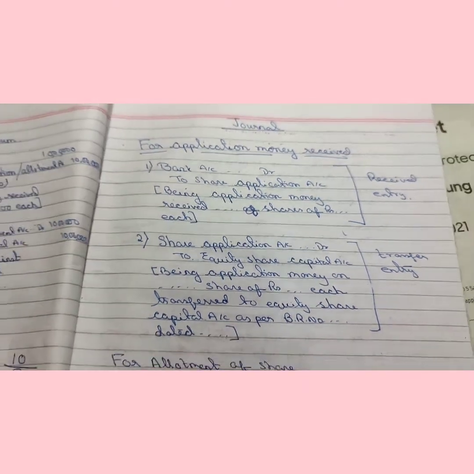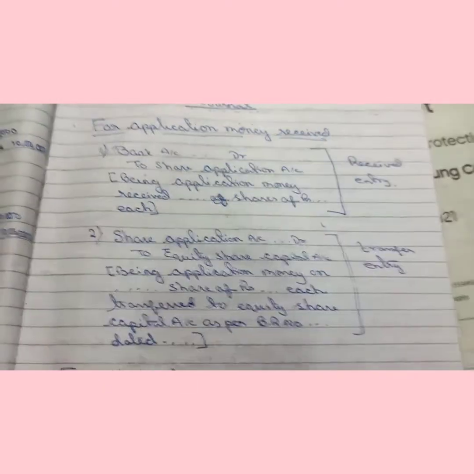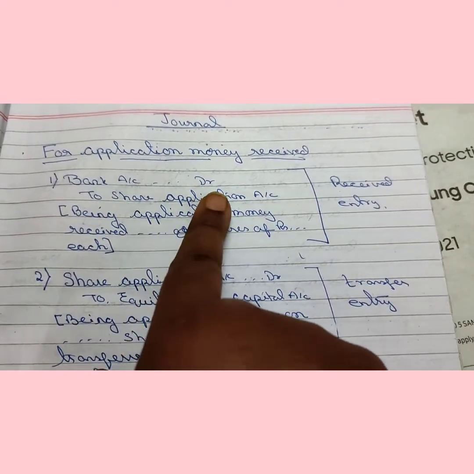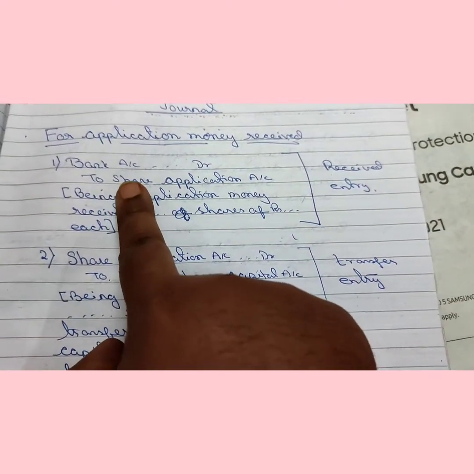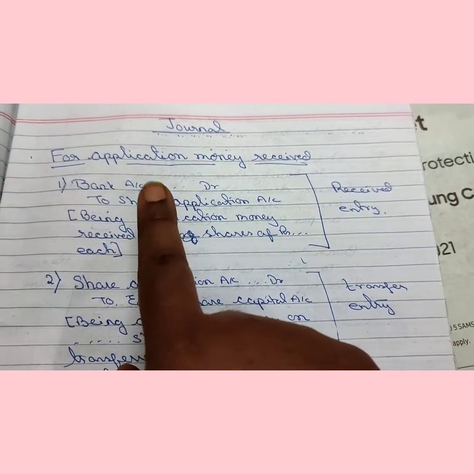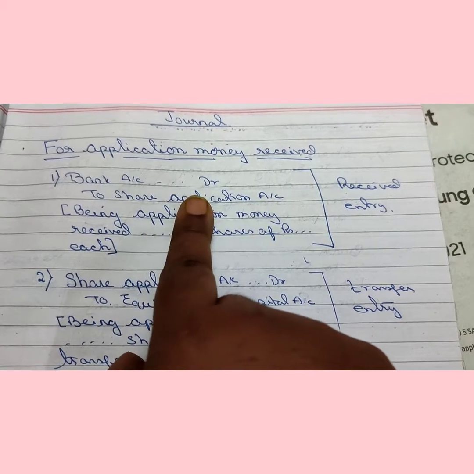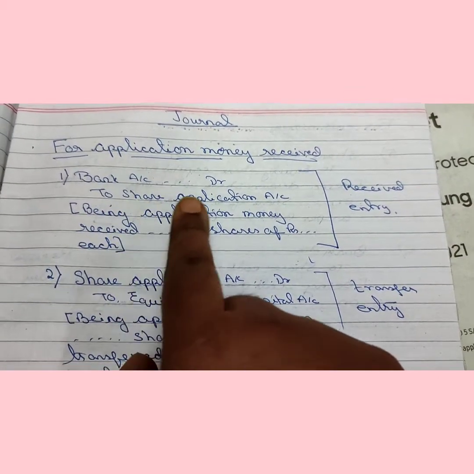So for this, when the company receives application money, the company makes a journal entry: bank account debit. It may be cash. If it is written that the company receives in cash, then you write cash account, otherwise you have to write bank account.